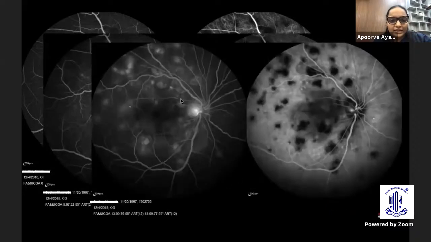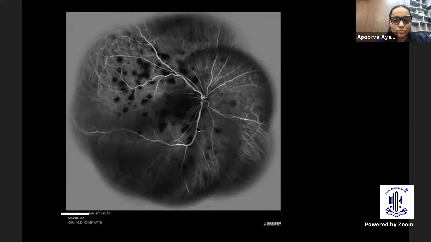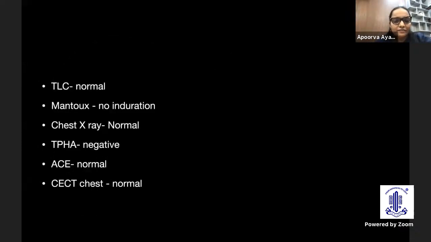And there was late leakage on the FA, and these late frames of the ICG showed hypo in the late frames as well. And this was the simultaneous OCT and ICGA. The left eye was normal. Like I was saying, this was not all over the fundus. It was only concentrated in these areas, and they were a little geographic, random. And this is the 102 degrees ICGA and FFA.